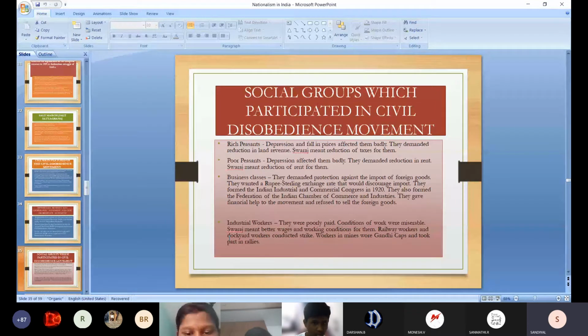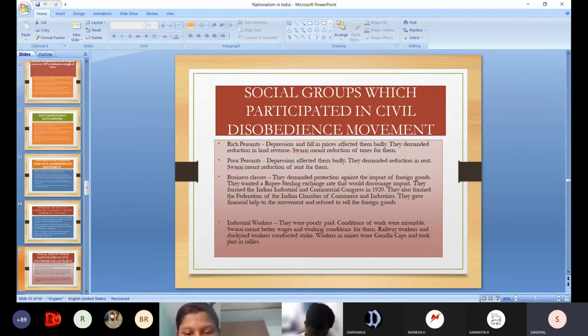Poor peasants, depression affected them badly. They were unable to pay even the rent. Business class, they mainly wanted to abolish the revenue tax, and they should not get any tax on the import of the goods. This was the main aim. So they started the Indian Industrial and Commercial Congress in 1920. They also formed the Federation of Indian Chamber of Commerce and Industries. These were all given in the book. They gave financial help to the movement and refused to sell the foreign goods.